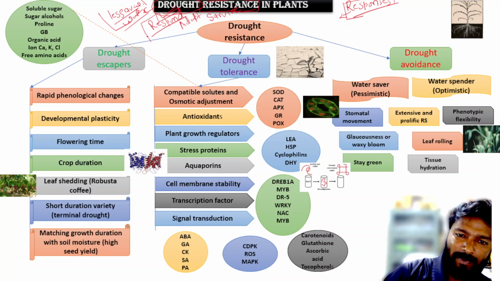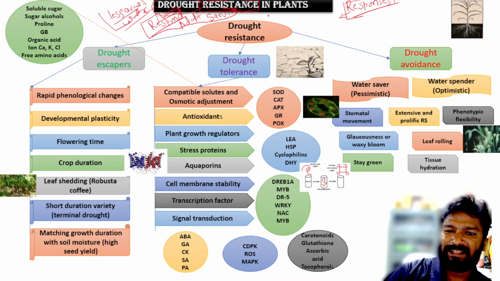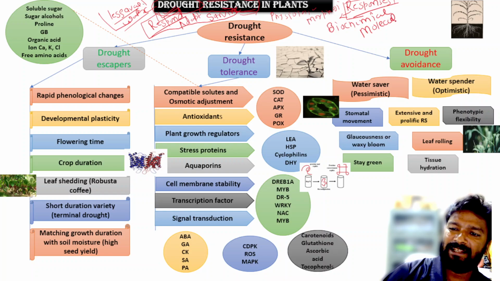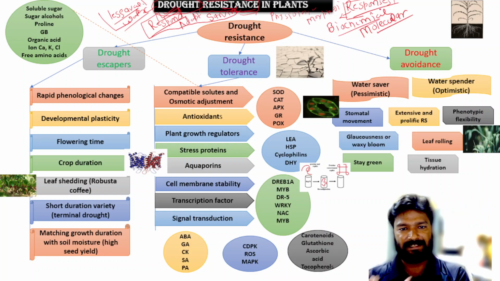And by this process there are three mechanisms. It could be some physiological changes, or some morphological changes, or some biochemical or molecular changes. So by this process the plant develops resistance.